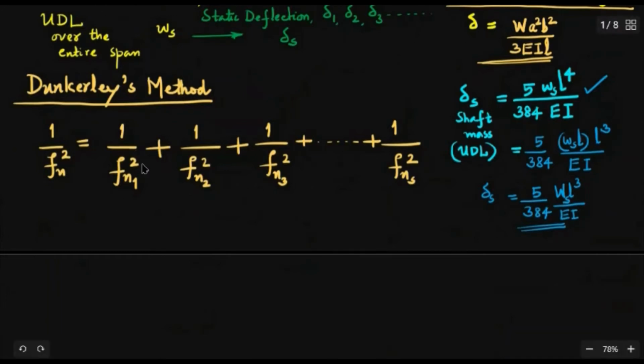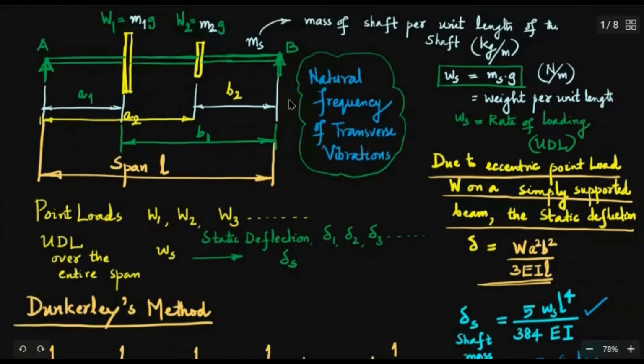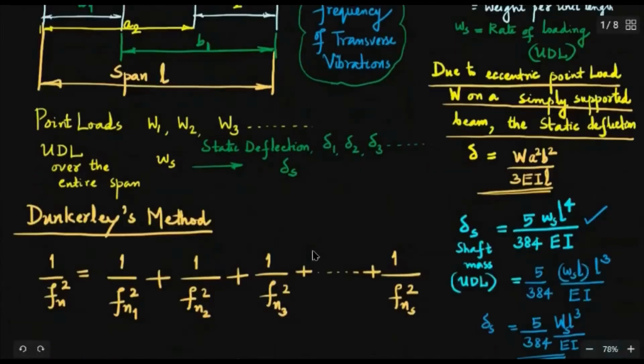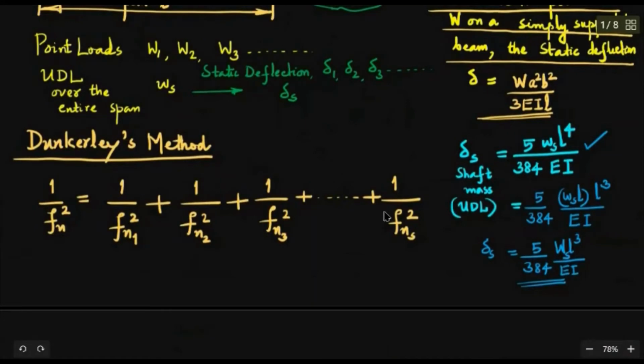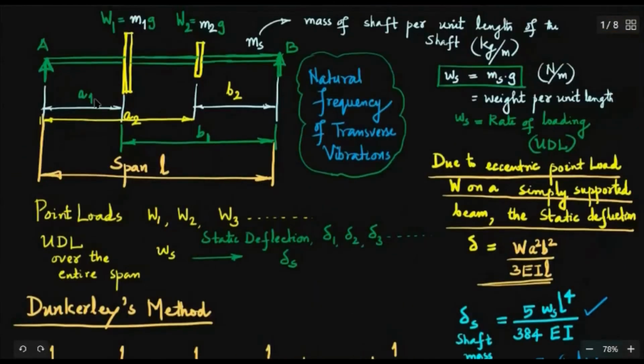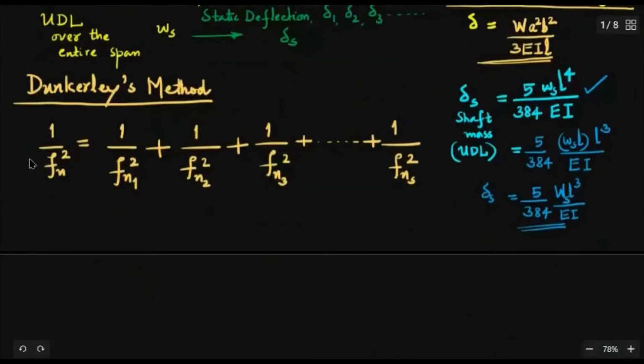Then when all these weights, so when W1 alone acts, the natural frequency is Fn1. When W2 acts alone, then the natural frequency of the system is Fn2, and so on. W3 Fn3, W4 Fn4, and when only the mass of the shaft alone is considered, then Fns. So in different cases you have the natural frequencies of transverse vibration, but when you consider all of them together, then what is the natural frequency of the system? So that is suggested by Dunkerley's empirical method. So we can make use of that.